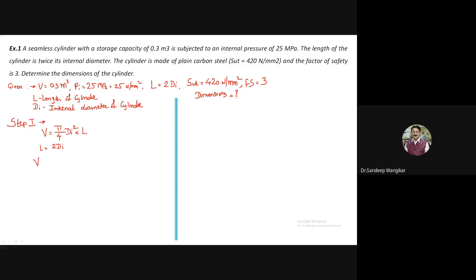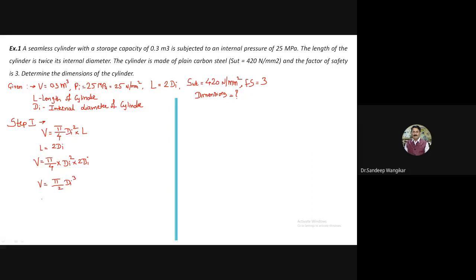So I will put the value: V is equal to pi by 4 into di square into 2 times di. Okay. So it will become V is equal to pi by 2 into di cube after modification.